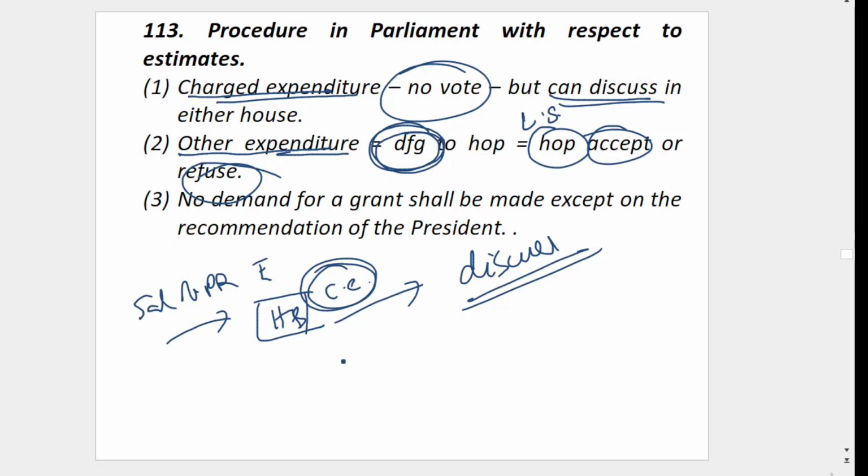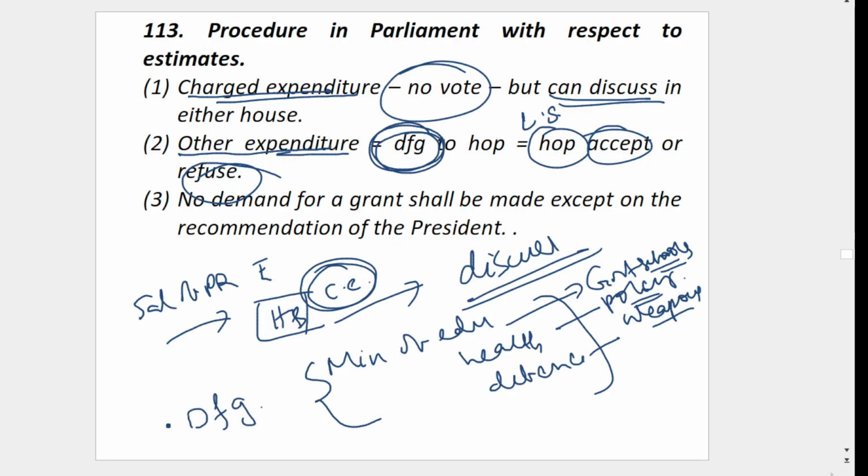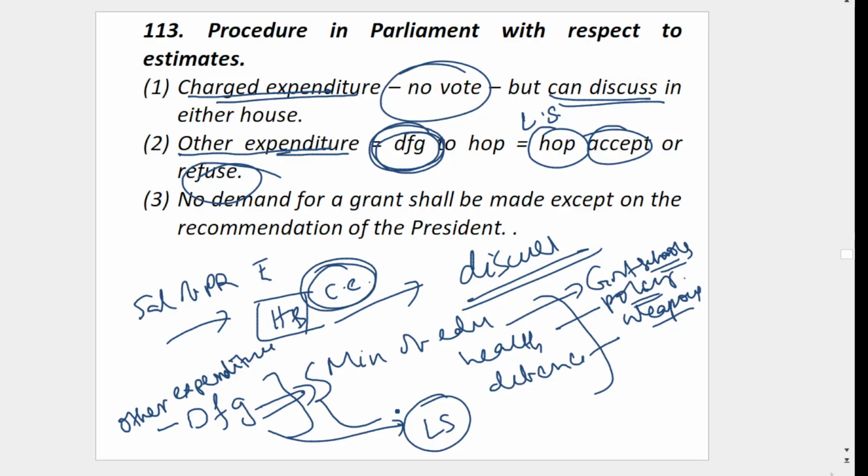Here, what is the meaning? Many ministries are there: Ministry of Education, Ministry of Health, Ministry of Defense. They need money. For example, defense, they have to buy weapons. Health, any policy, Ayushman Bharat policy, for example. Education, there are government schools, their books, staff, teacher salary. Everything, they need money, no? That is coming as a demand for grant. That is other expenditure. Whether this should be agreed or not, it is ultimately Lok Sabha having power. No role of Rajya Sabha.